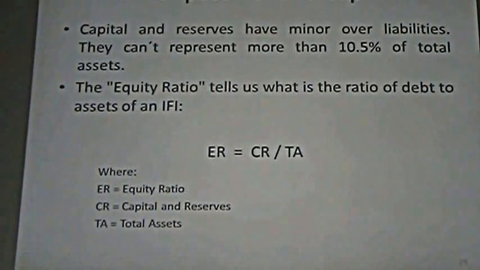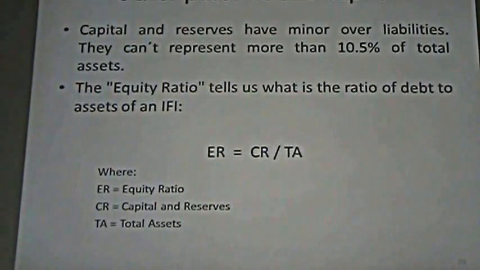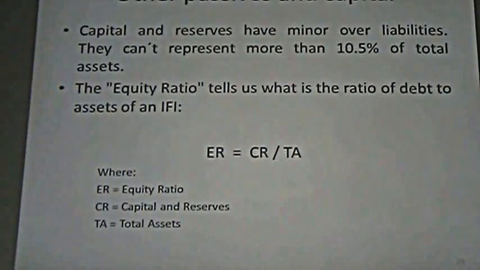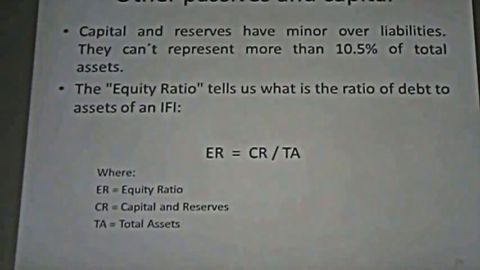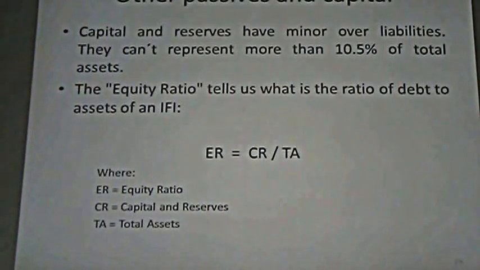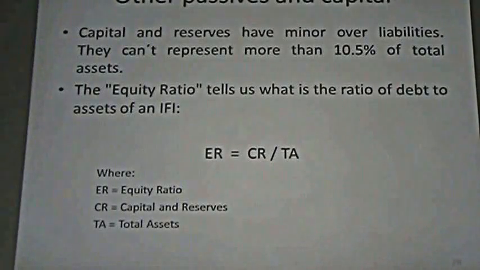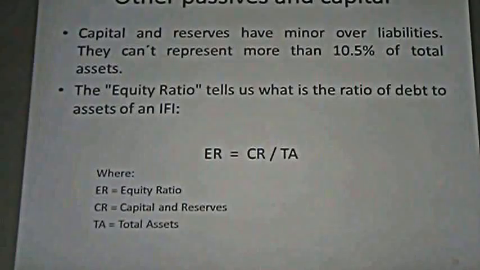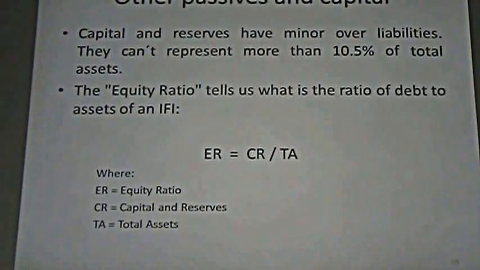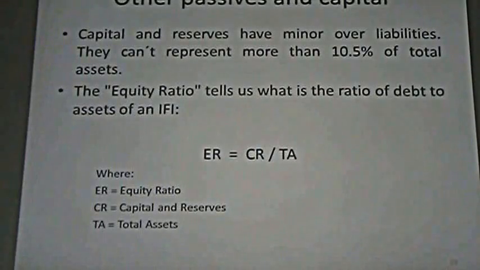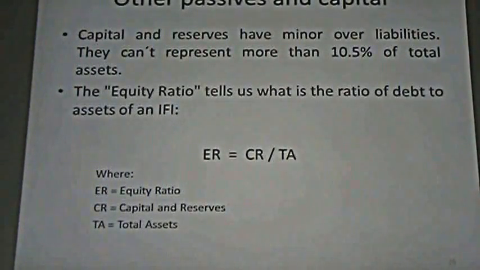We have here other passives and capital. Capital and reserve have a minor weight over liabilities. It means that we have a lot of liabilities, but capital and reserve are part of this, and their share over this total is very low. The law says that they can't represent more than 10.5% of total assets. It means that over total liabilities, they can't represent more than the same amount.